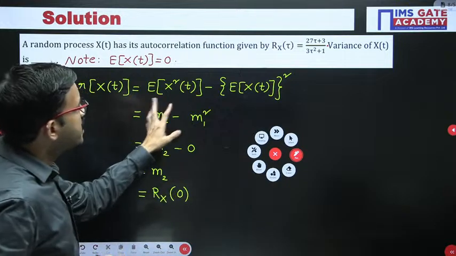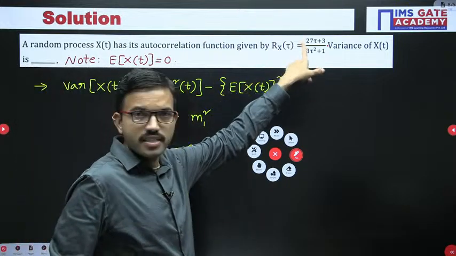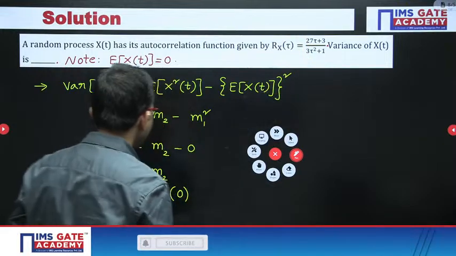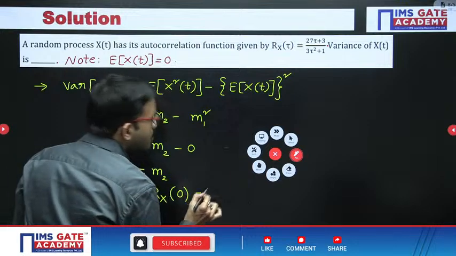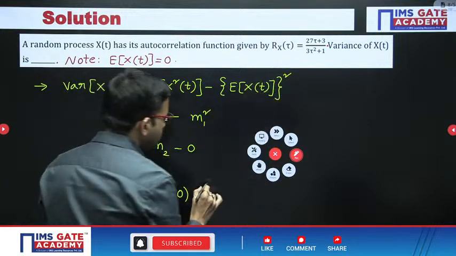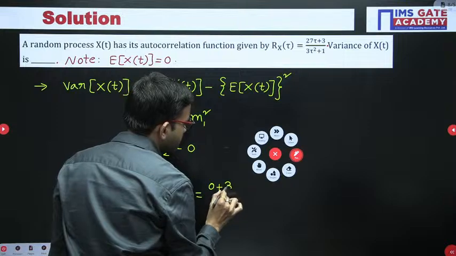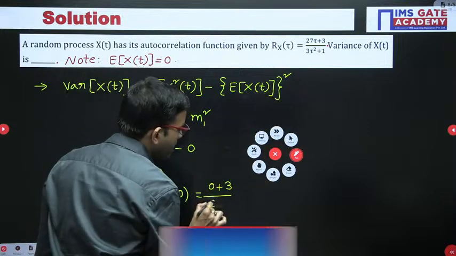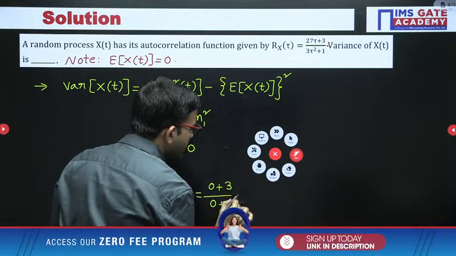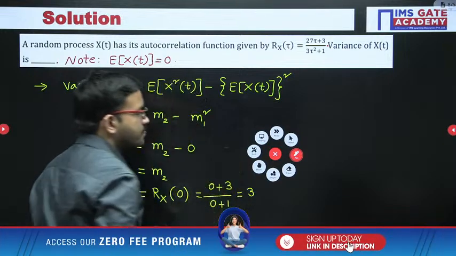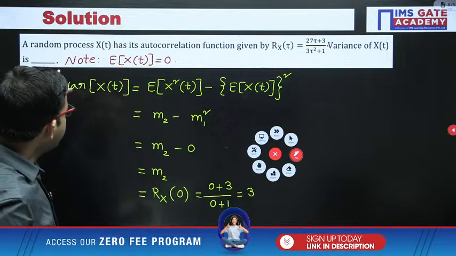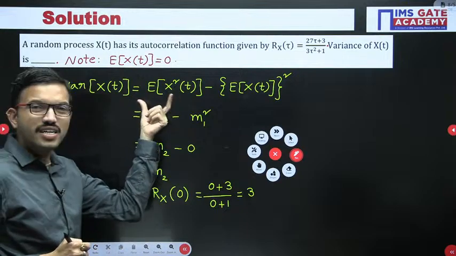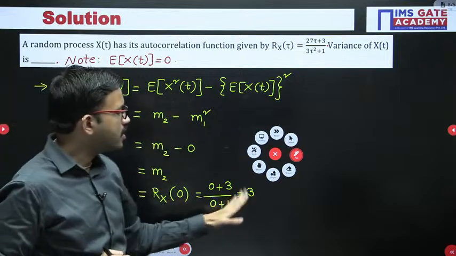Here in this question the autocorrelation function is given like this. Wherever you have tau you can substitute 0. So from here you get 27 into 0, that is 0, plus 3, divided by 3 into 0 square, 0, plus 1. That means you get 3 by 1, that is nothing but 3. So in this question, the variance we were asked for is the same as the power of the random process x of t. All are the same, that is 3.